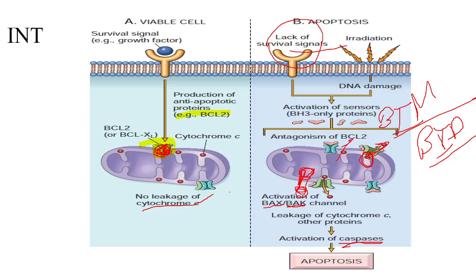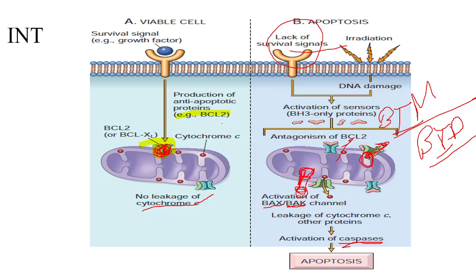So what are caspases? Caspases are proteins which are activated by a chain reaction and they eventually cause cell death. So this is what happens in the intrinsic pathway. That is, if there is some DNA error which can stimulate the BIM, BAD, or BID proteins, which will cause two things.